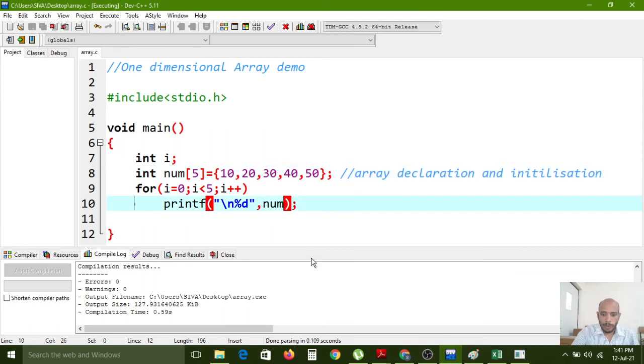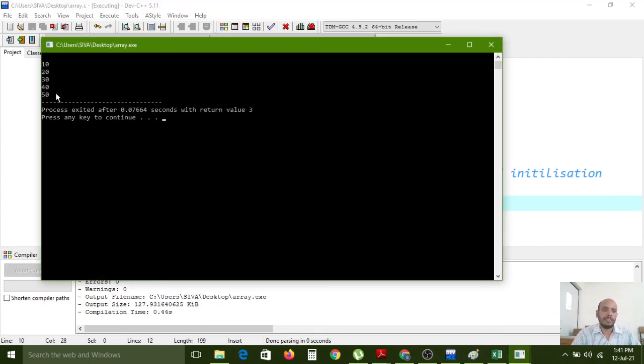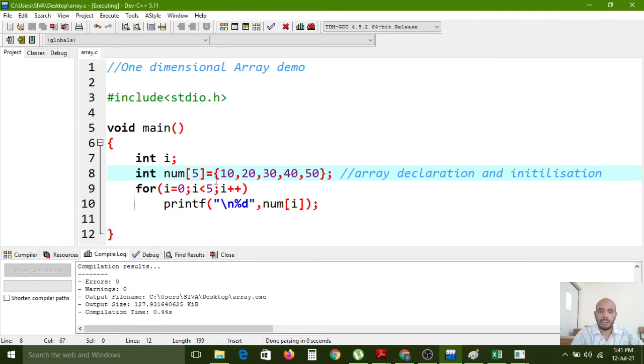Here we have to pass the value in between the subscript brackets of the array, that's why. If it is accessing the first element, then it will print the array like that. Carefully observe: 10, 20, 30, 40, 50 we have. Whatever elements we have configured in this array, for every iteration one element is printed by incrementing the i value. First, i is pointing to the first element, the 0th index, because i is 0. In the 0 index place, 10 is the value we have, so for the first iteration the 10 value it will print.